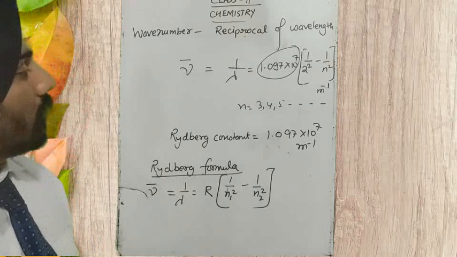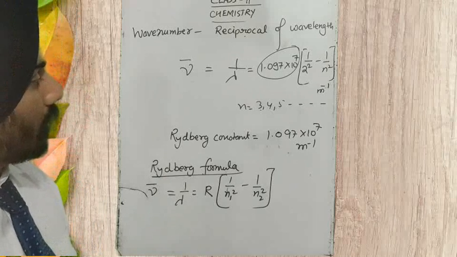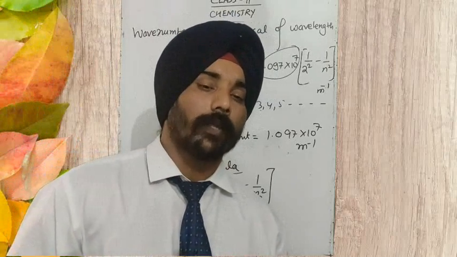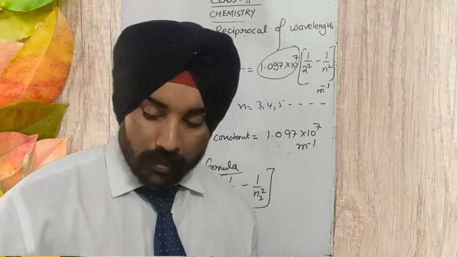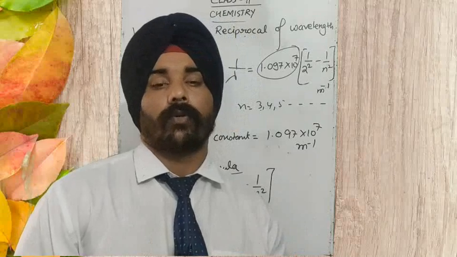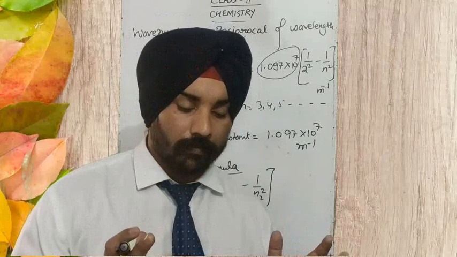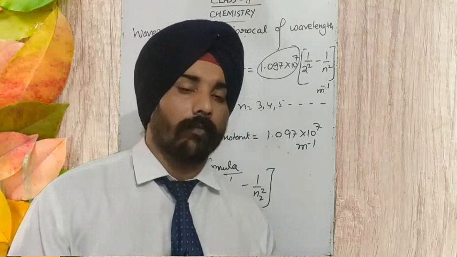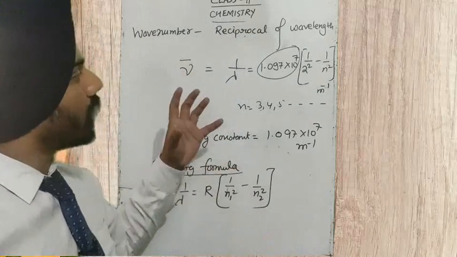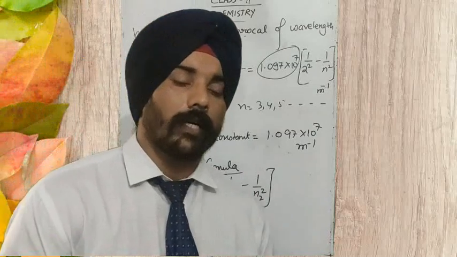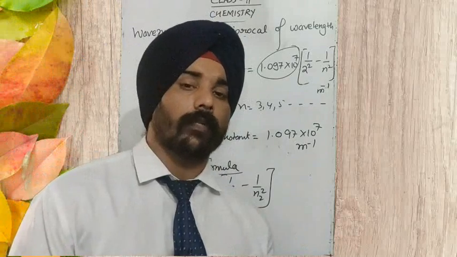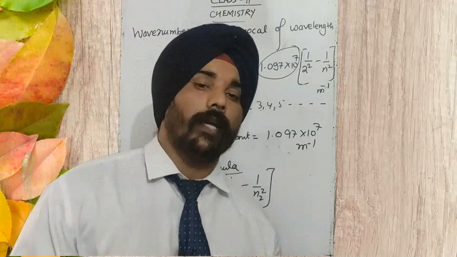So student, study it and read it once from the NCERT book that I have given to you. Study them and try to do the questions related to this topic: atomic spectra, line spectrum, emission spectrum, and line spectrum of the hydrogen atom. It is quite important, and the next video lecture is going to depend upon the theories we have studied till now.